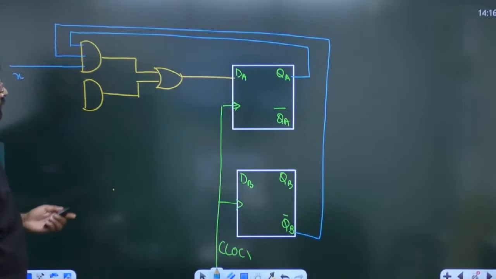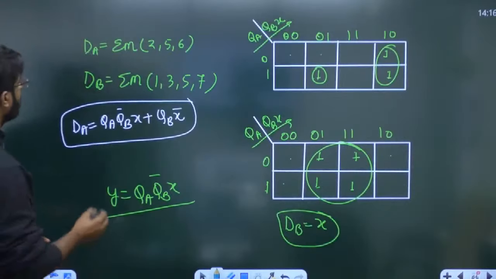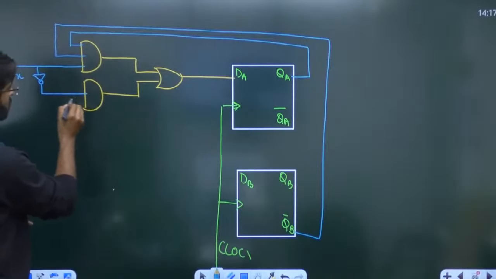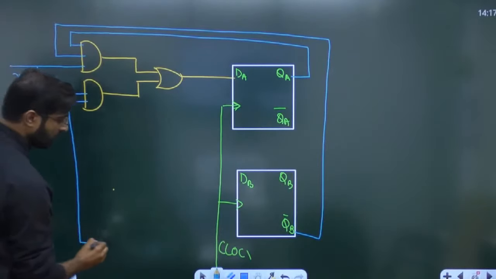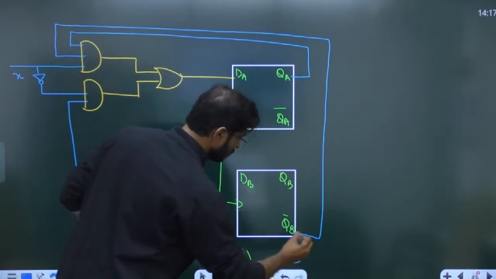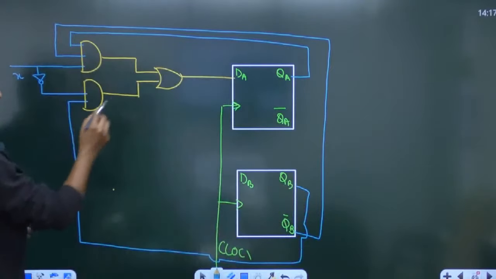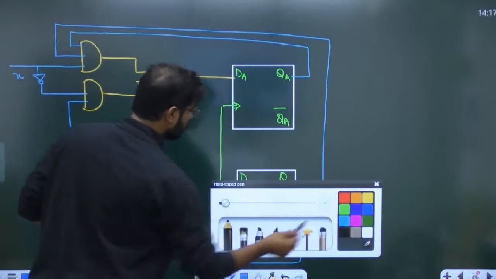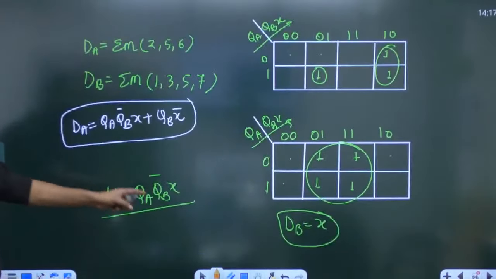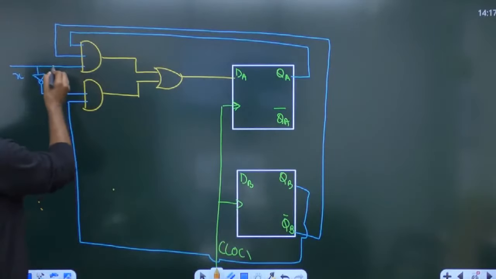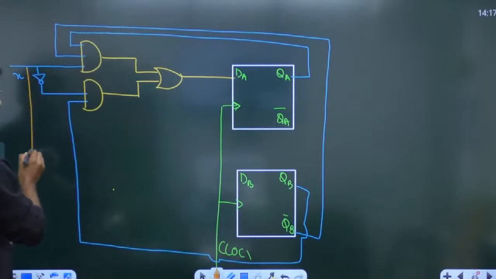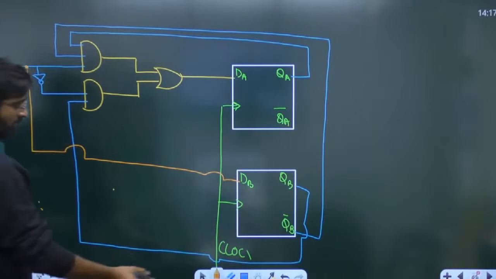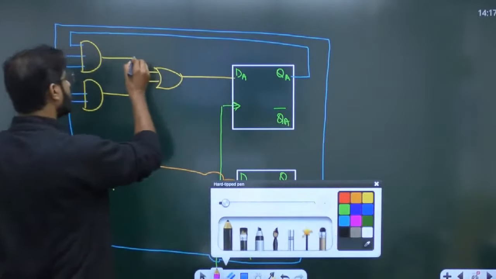QB bar. Next one is called QB x bar. We have designed the DA, and DB equal to nothing, it is just x only. DB equal to x only. So we have to take the x value, this one. And y is called nothing, it is just this output.